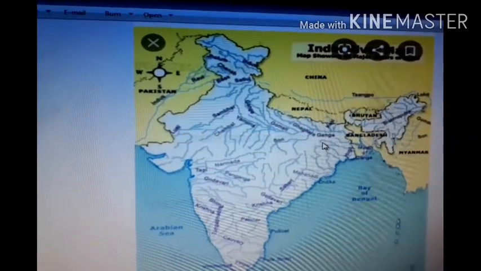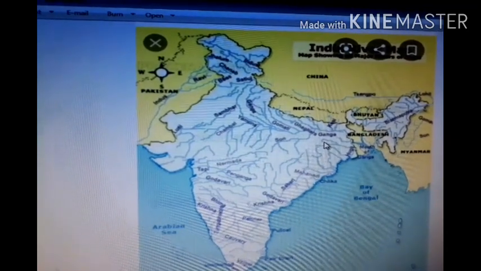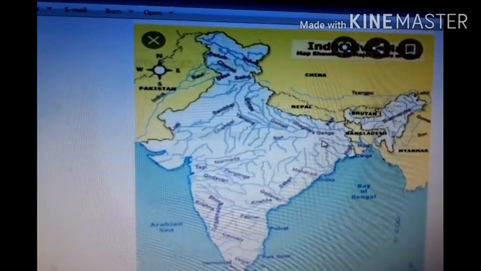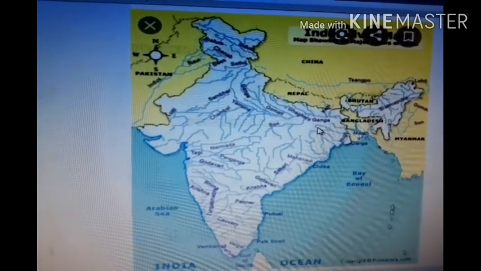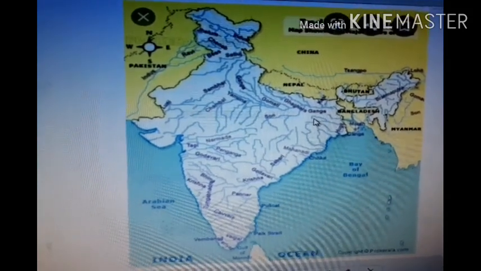Before we go into the details of these rivers, first of all, we try to understand what drainage is. Drainage is the river system of a particular area. You will notice small streams flowing from different directions come together to form the main river, which drains into a large water body such as a lake, a sea, or an ocean. The area drained by a single river system is called a drainage basin.